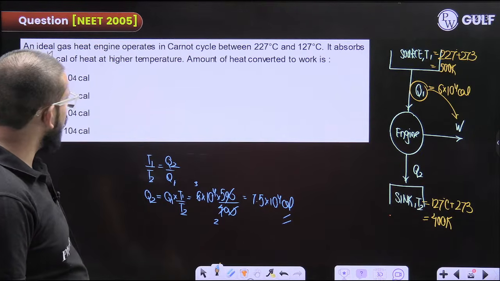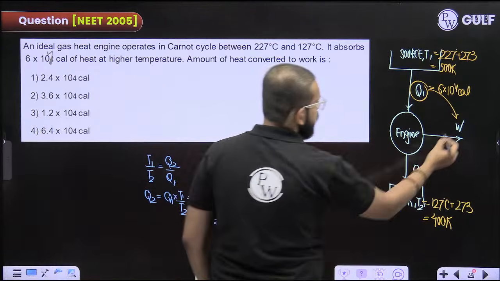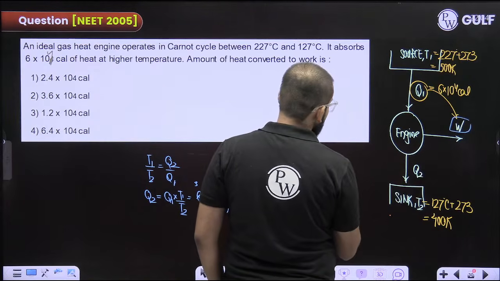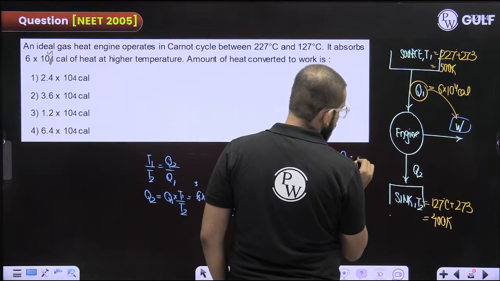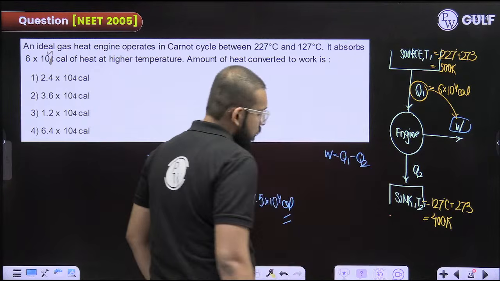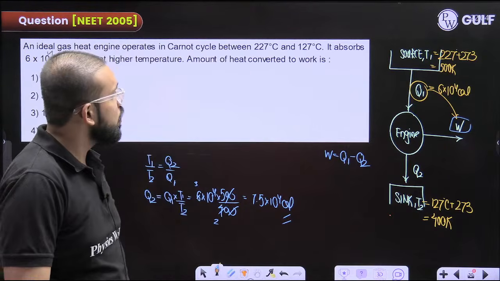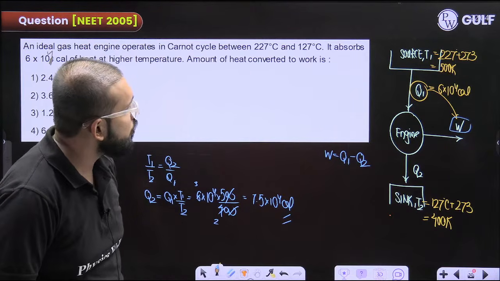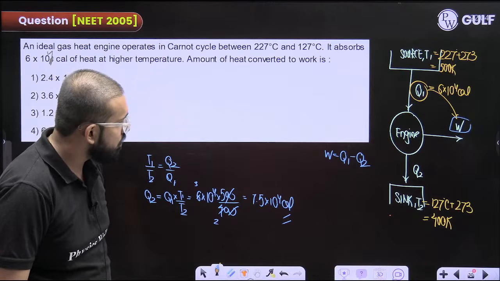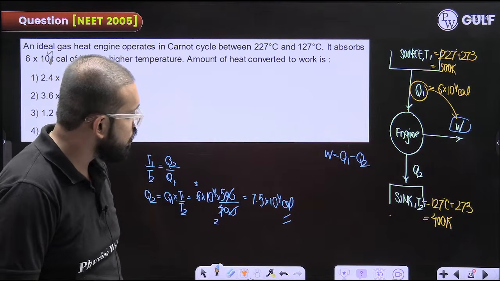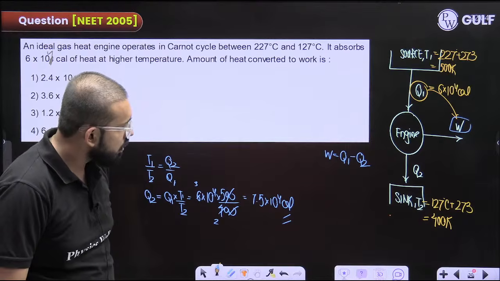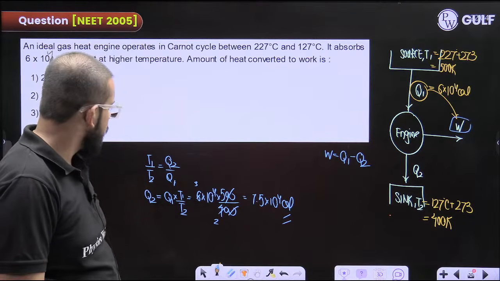They're asking the amount of heat converted to work, right? So work done is equal to Q1 minus Q2. Q1 minus Q2. 400, 400, 500. This is absolutely done. 300 and 400. Yes, correct.